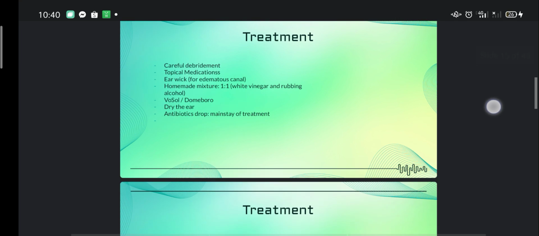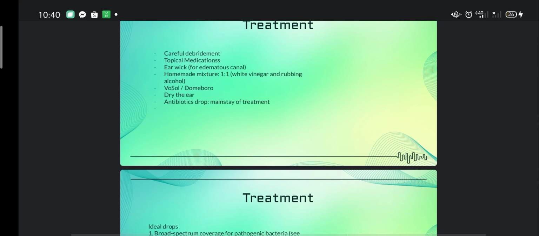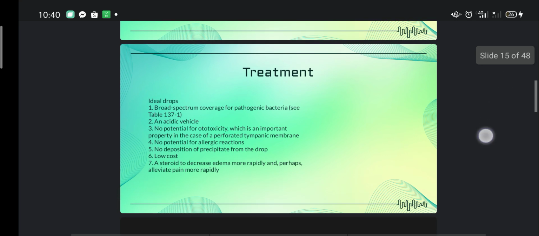For the treatment, it could include careful debridement, topical medications, an earwick for edematous canal, and a homemade mixture of 1:1 white vinegar and rubbing alcohol, Vosol or Domeboro, or drying the ear, and antibiotic drops are the mainstay of the treatment.